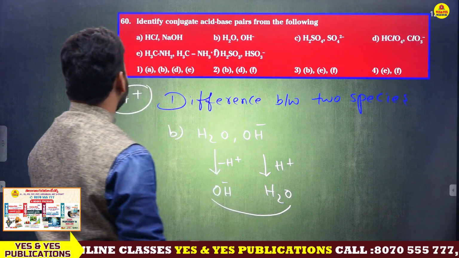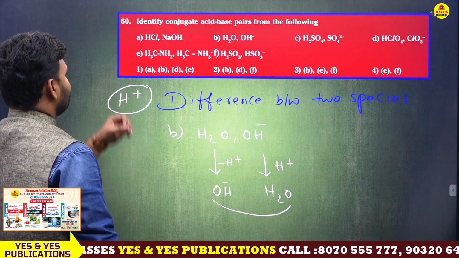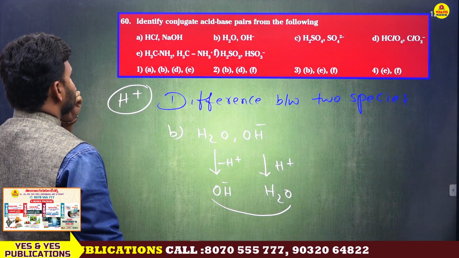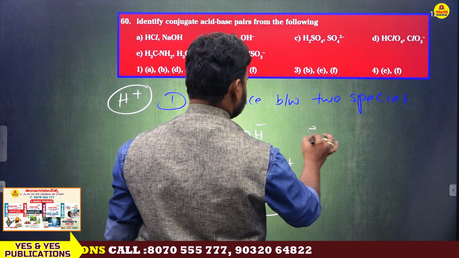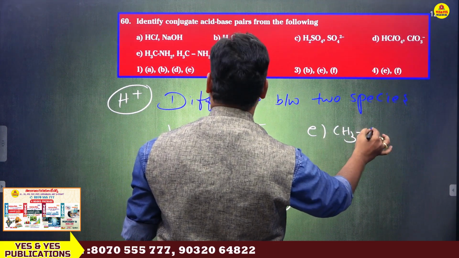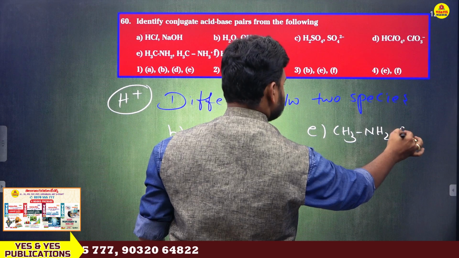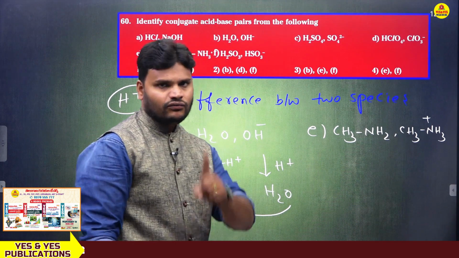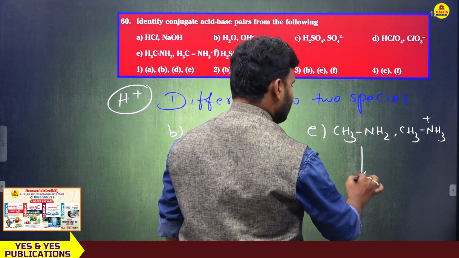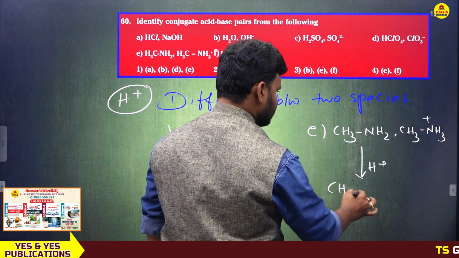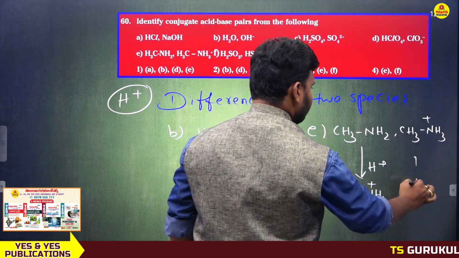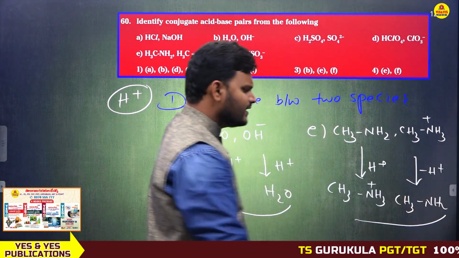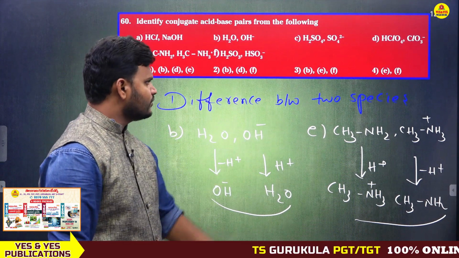Next, what about E? CH3NH2 and CH3NH3 plus. What is the difference here? 1 H plus is the difference. When you add H plus, you will get CH3NH3 plus. When you remove H plus, you will get CH3NH2. So what is the relation between these two? Conjugate acid base pair. So E is also a conjugate acid base pair.